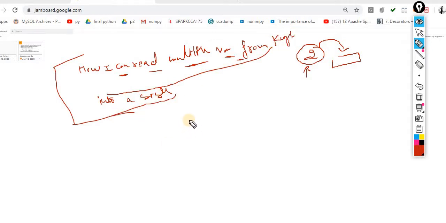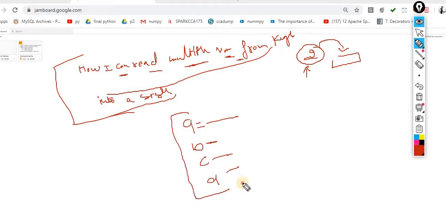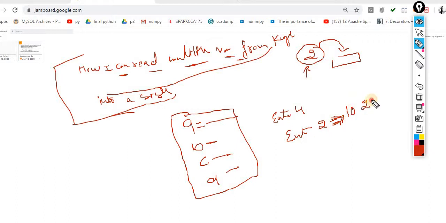Just imagine what we are doing over here: input, enter value for A, enter value for B, enter value for C, enter value for D. That is what we normally did till now. Now my question is what I want to ask from the user. I want, enter 2 values, and as a user you have to give here 2 values in a single line, for example 10 space 20.